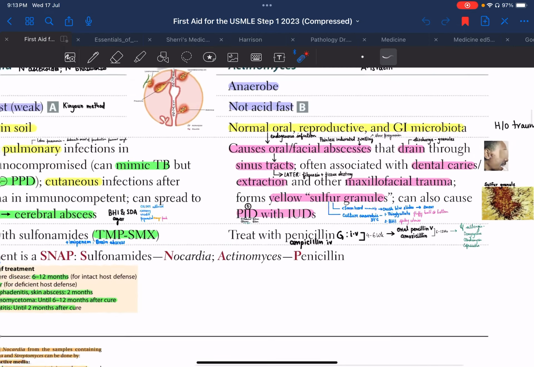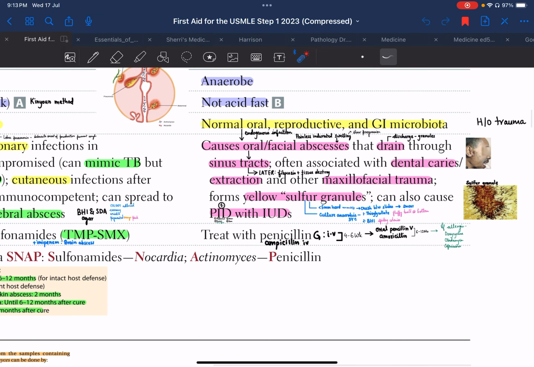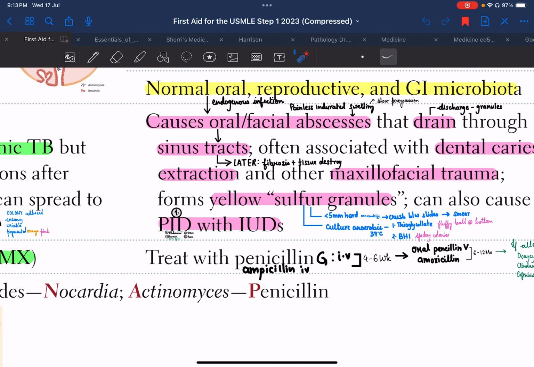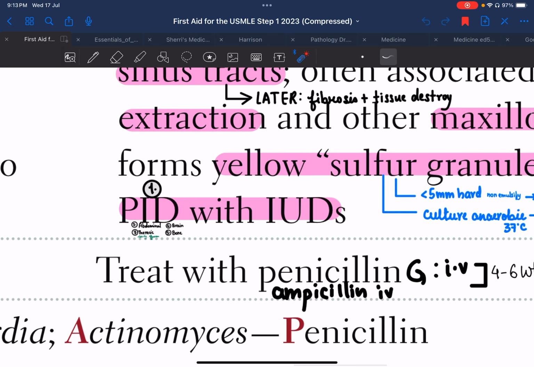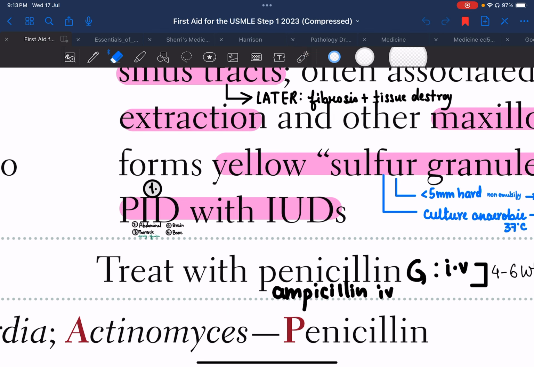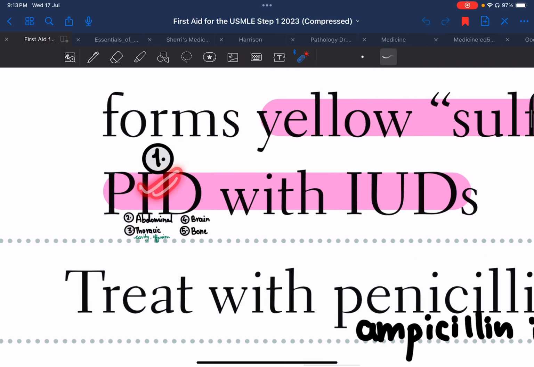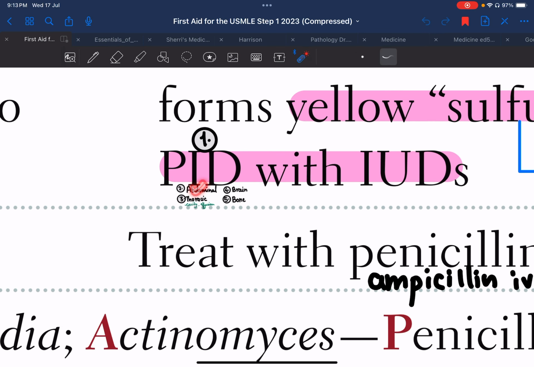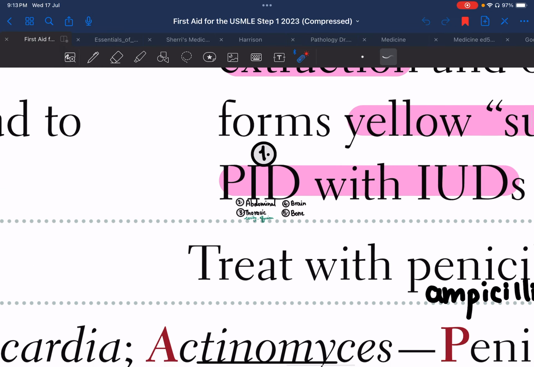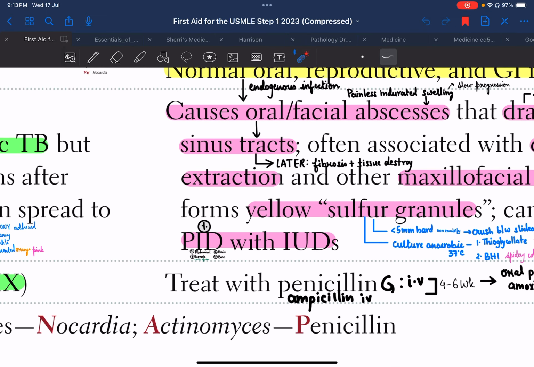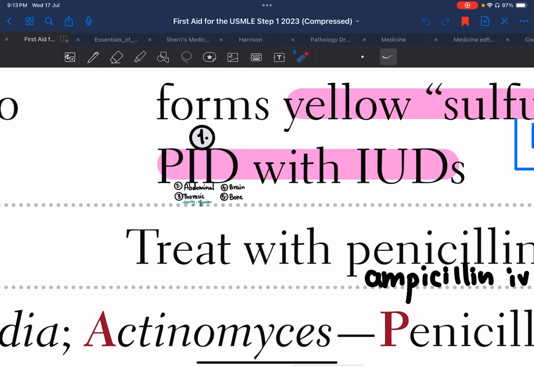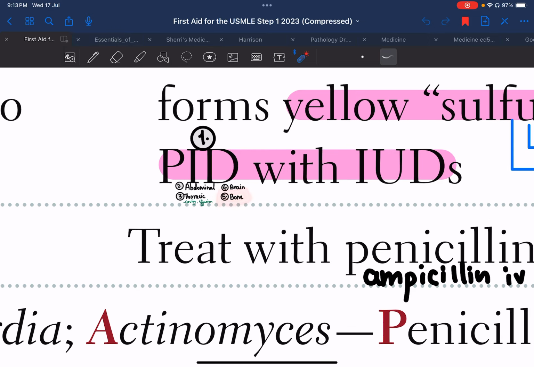Okay, so now we'll study what else it can cause. The classical thing which we discussed was the orofacial abscess, right? Apart from that, with intrauterine devices, Actinomyces can also cause pelvic inflammatory disease. It can also cause abdominal complications such as appendicitis. It can cause thoracic complications such as cavitary lesions as well as pleural effusion. It can also cause brain abscesses, and it can propagate to nearby sites if it is affecting the orofacial site. It can also enter the bone near it, so it can cause bony erosions.